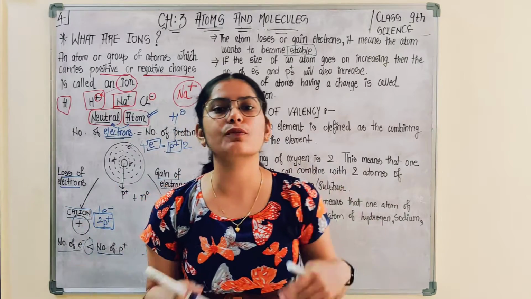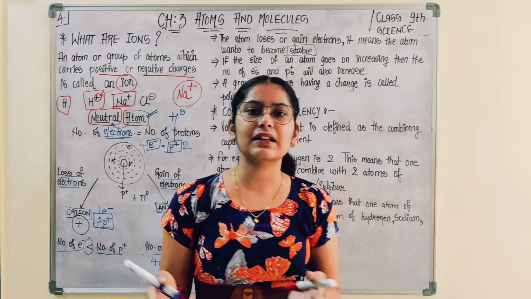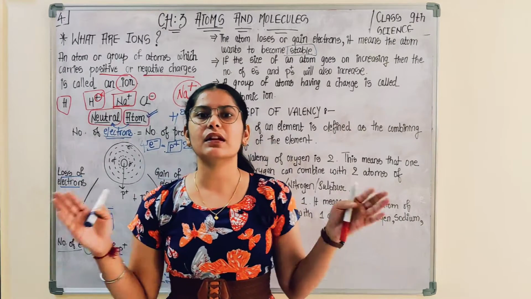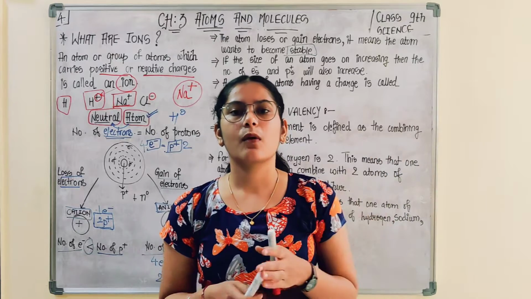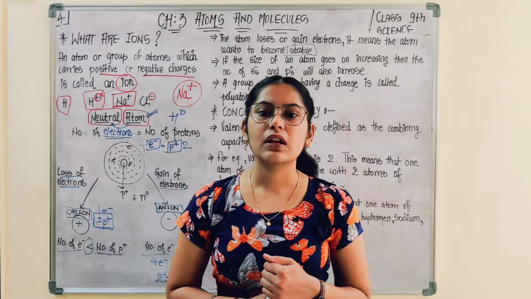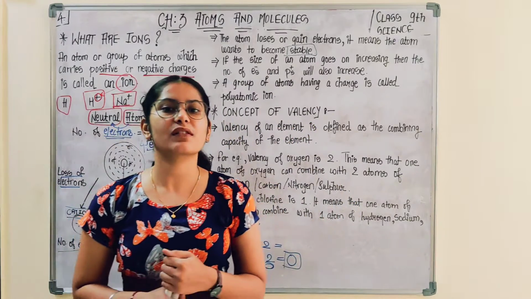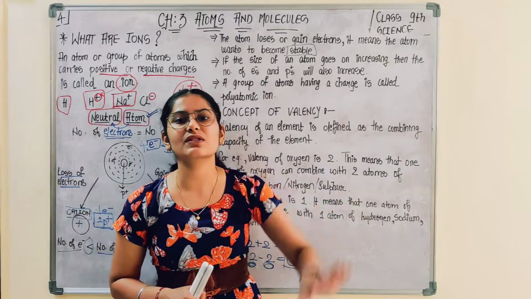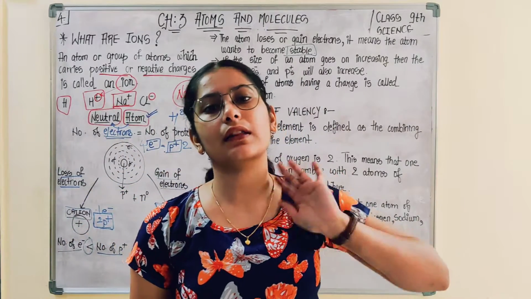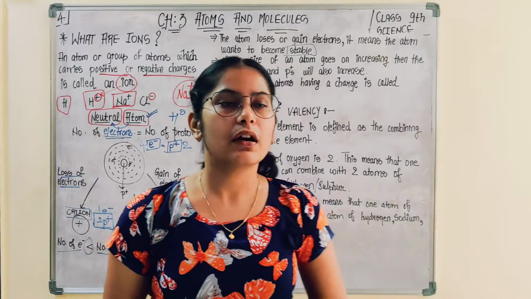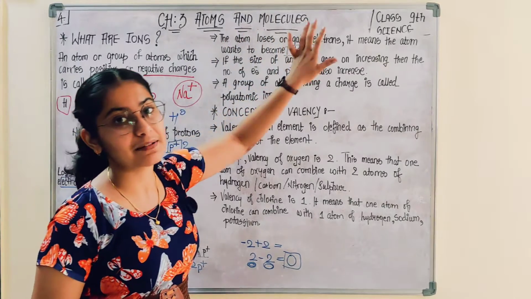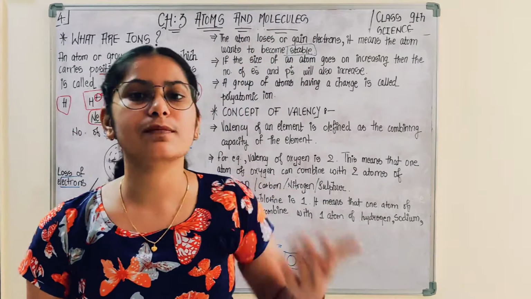Everyone in life wants to become stable. Everyone in his or her life wants peace in their complete life, wants happiness. But this is not the true case. You think, is this practically possible? No. There are always ups and downs in life, so you have to carry forward these ups and downs and try to remain happy all the time. So this is the case: the atom loses or gains electrons, it means the atom wants to become stable.